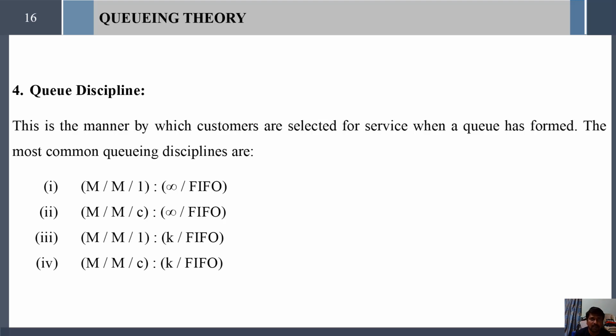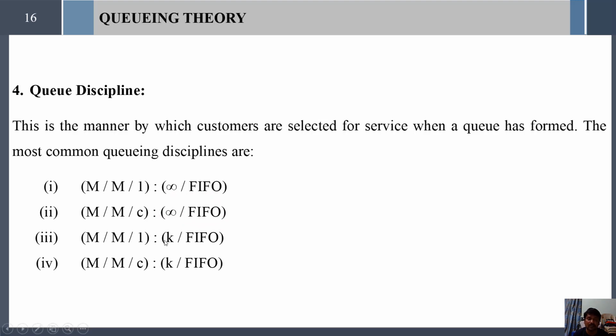Similarly, the rest of the queue disciplines can be defined. M/M/C means the same Markovian model, and a certain number of servers are there. So C equal to 10 means the number of servers is 10. C equal to 1 goes to the first model. And next one, here you see how many customers can join that queue. An infinite number of customers can join that queue under the queue discipline FIFO, first in first out.